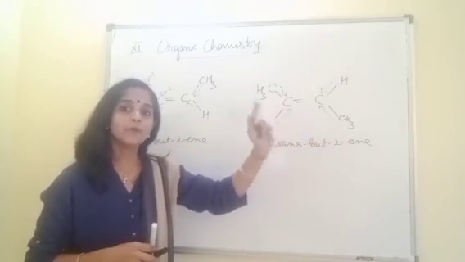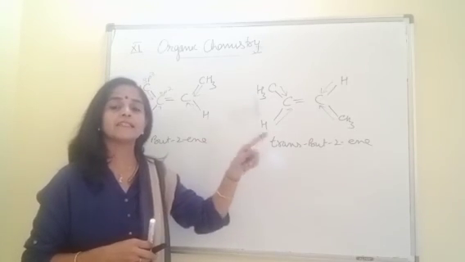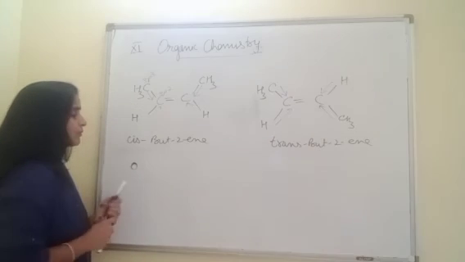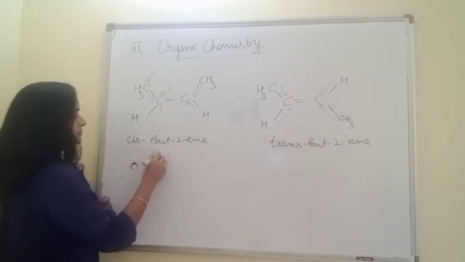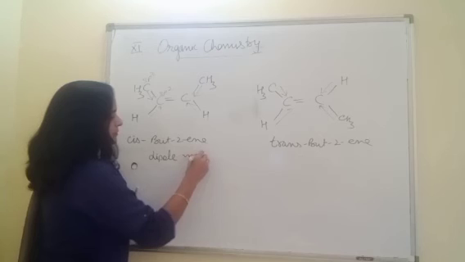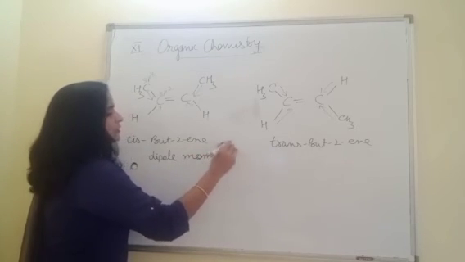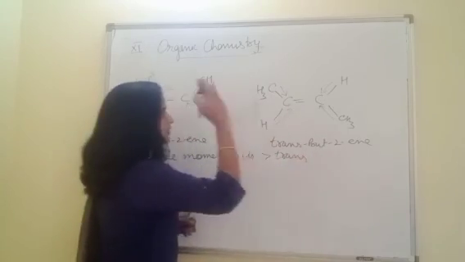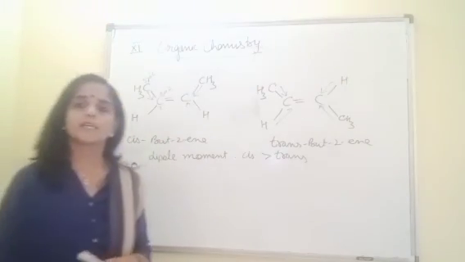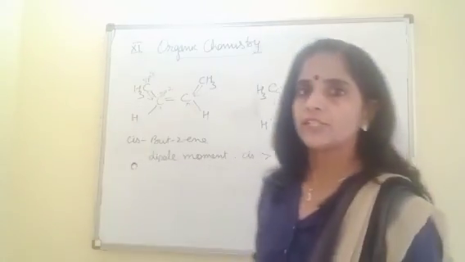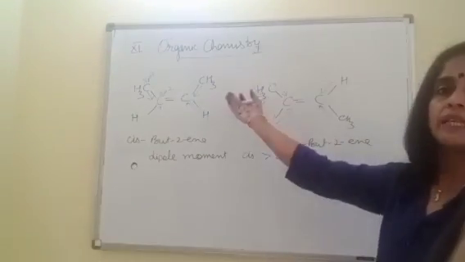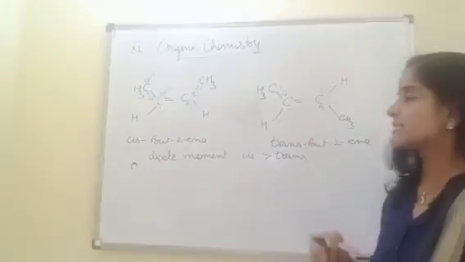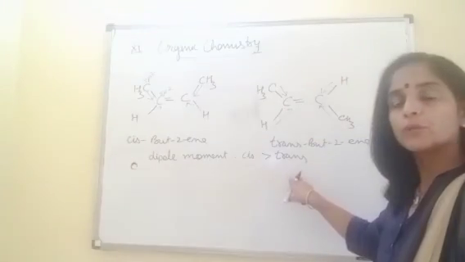So the dipole moment of cis is greater than trans. This is the first difference. In trans it is almost zero, because equal and opposite, so they cancel each other. But that is not possible in the case of cis. They are not in opposite directions to each other. So cis has a higher dipole moment as compared to trans.